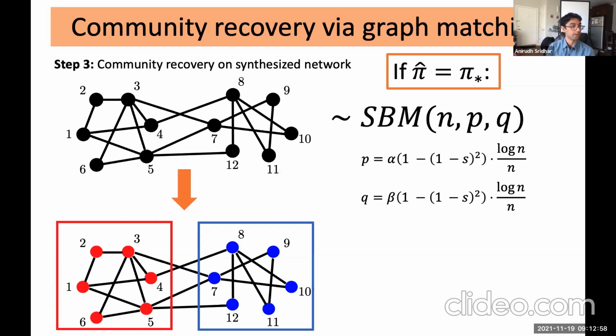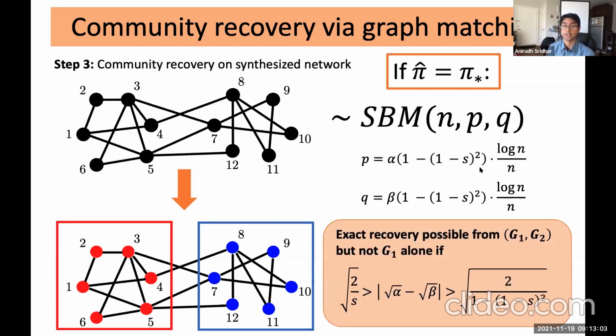All right, so given this representation here, we can make the following really interesting observation, that exact recovery is possible jointly from two correlated networks in regimes where it's impossible from G1 or G2 alone. And to see this, remember that in this regime here, recovery is impossible from just a single network, but because of the stochastic block model representation here, it is possible as long as this condition is satisfied. So using multiple correlated networks does help you out here.